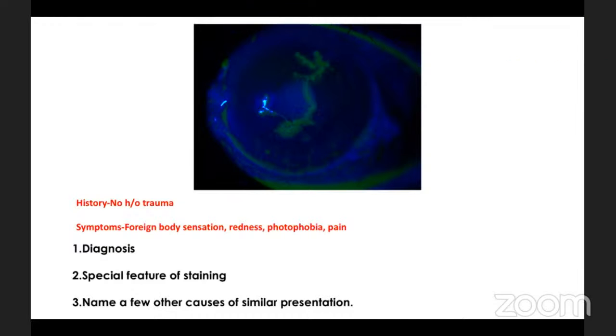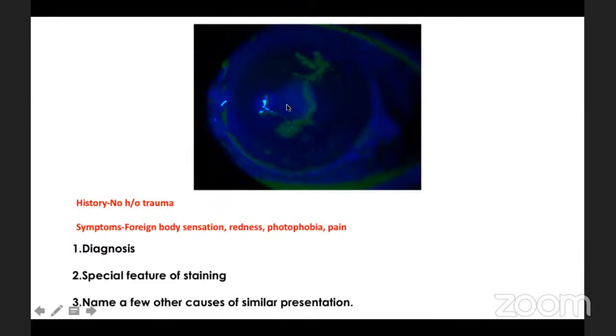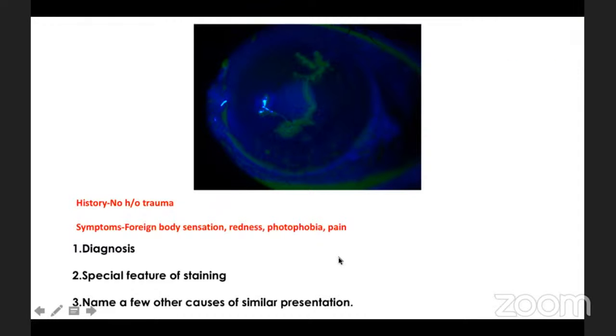And one of the common ways you do it is by staining. Generally, the dendritic ulcer has this typical staining that you see with this branching pattern and the terminal budding that you see here so beautifully in this picture. And those terminal buds are very classical of a HSV dendrite. Occasionally, you could also use rose bengal and do what we call a double staining, where the fluorescein stains the base and the rose bengal stains the edges. So essentially, a de-epithelialized area is stained by the fluorescein, but the devitalized cells are stained by rose bengal. Okay.